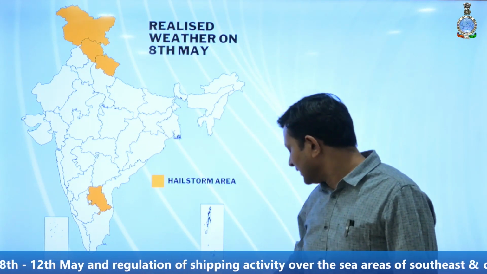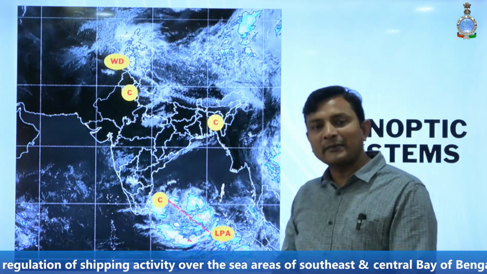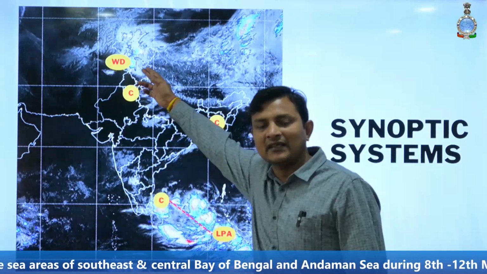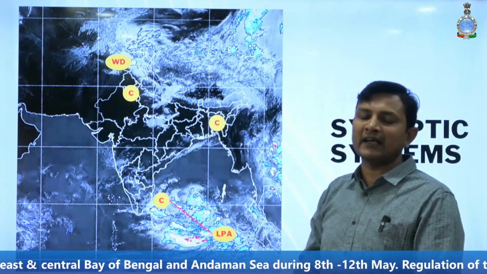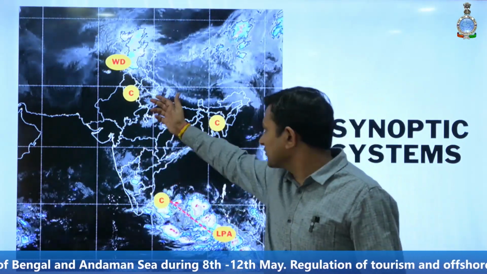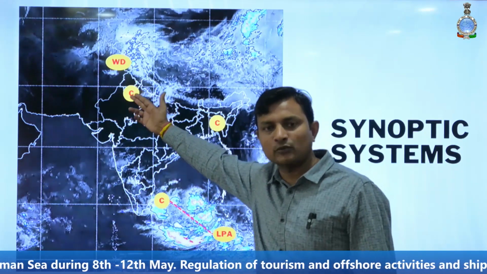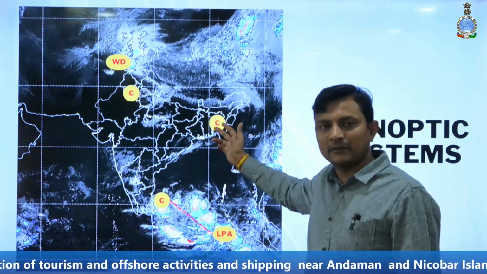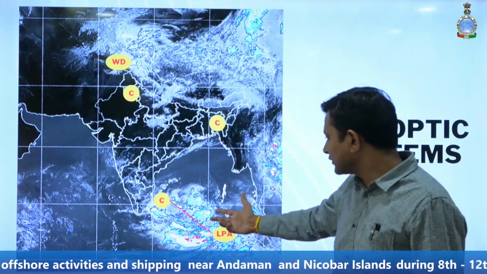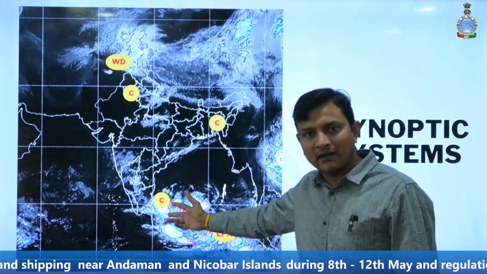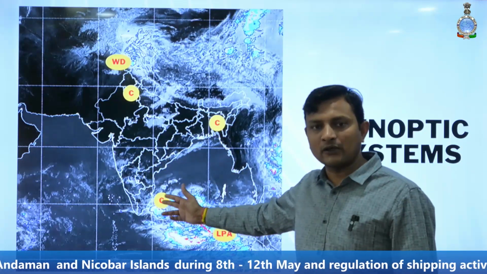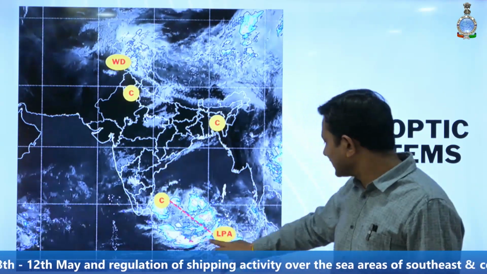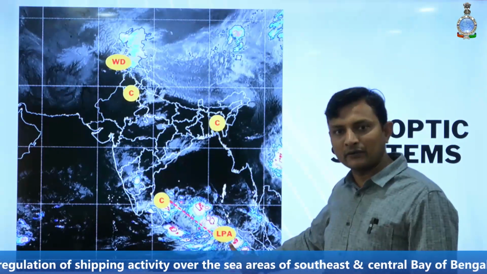And if we look at today's main synoptic features, today in the mid tropospheric levels, a western disturbance lies over Jammu and adjoining Pakistan area. In lower tropospheric levels, a cyclonic circulation lies over Haryana, and another cyclonic circulation lies over the eastern parts of Bangladesh. In south peninsular India, mainly over the Bay of Bengal, a cyclonic circulation lies over the southwest Bay of Bengal off the North Tamil Nadu coast and over the southeast Bay of Bengal and adjoining South Andaman Sea.